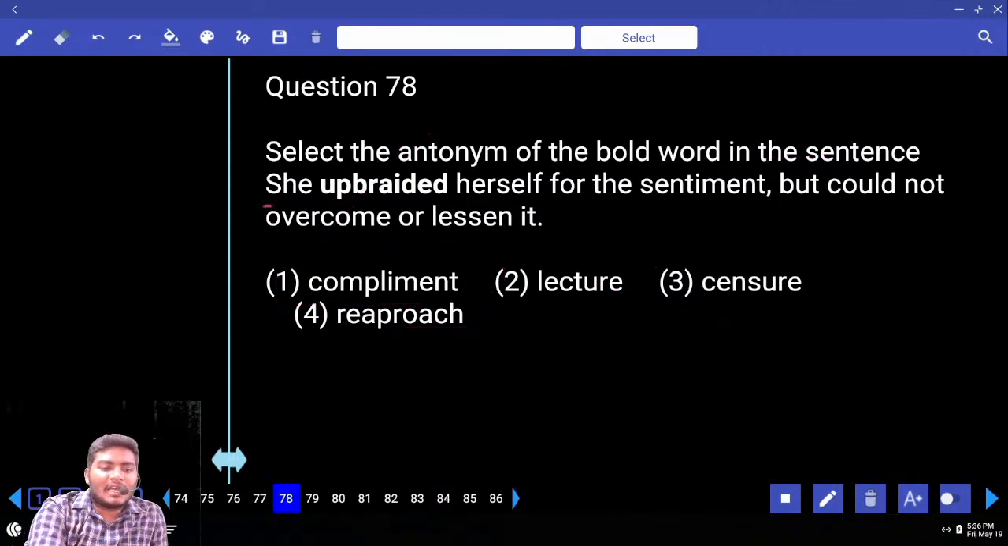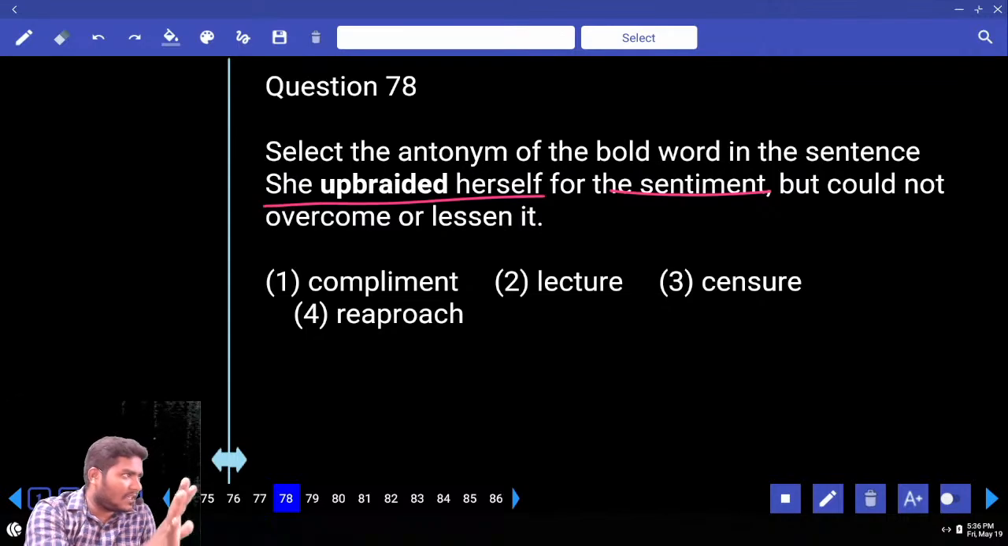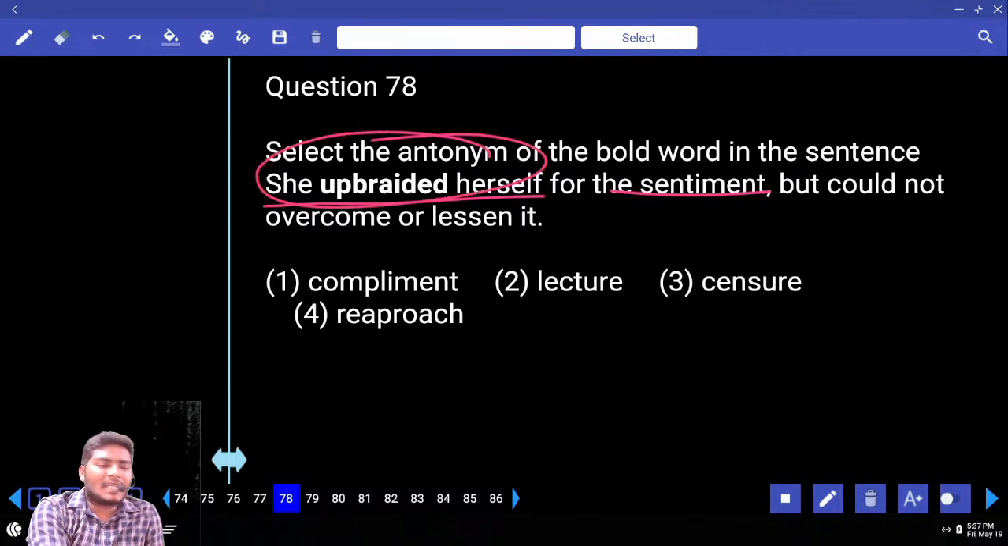She upbraided herself, in the sense here, she blamed herself. Why did she blame herself? She has a sentiment. She wants to overcome that sentiment, but she could not. Because of that incident, she is actually blaming herself. So the opposite of blaming is nothing but compliment.